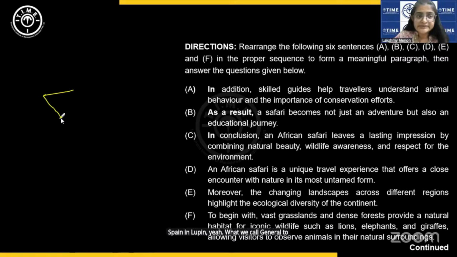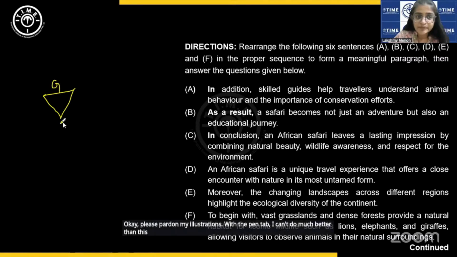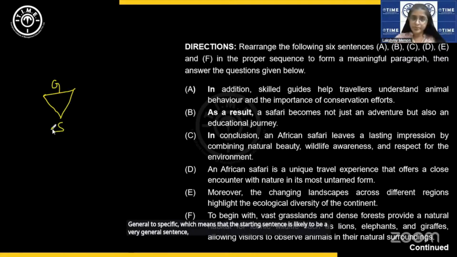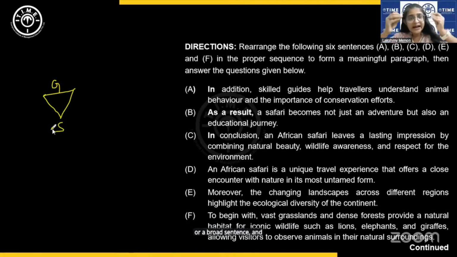Okay, please pardon my illustrations with the pen tab. I can't do much better than this, but general to specific, which means that the starting sentence is likely to be a very general sentence or a broad sentence, and then the ideas get more and more specific.